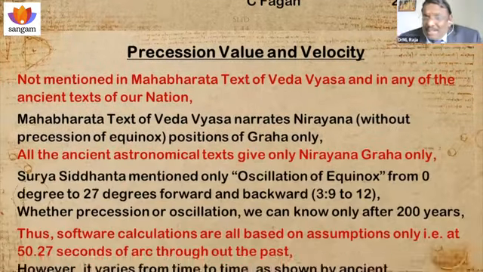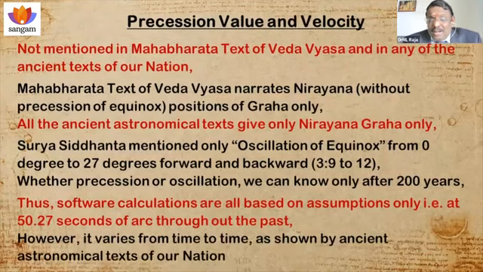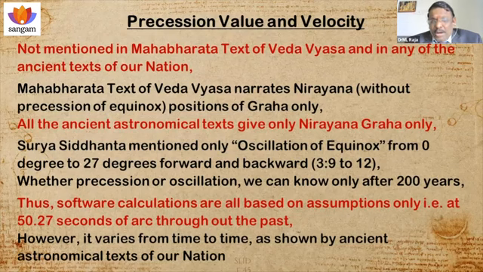In the Mahabharata text of Veda Vyasa and in any of the ancient texts of our nation, they don't give the value of this precision and the velocity of the precision during the Mahabharata. Why have they not mentioned it? Because Veda Vyasa narrates all the Graha positions in Nirayana.